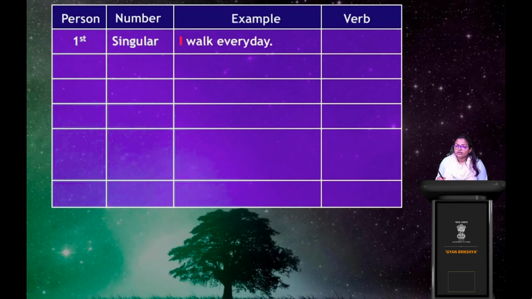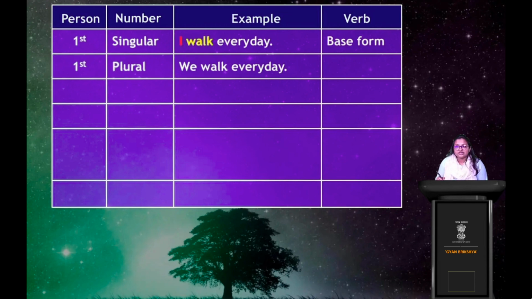Clear? Now, again, look at first person plural. So first person singular was I walk every day. What will first person plural be? First person plural is we walk every day, plural, more than one. So we walk every day, right? Okay, now look at the verb. What is the verb here? The verb is in its base form, right? Walk.